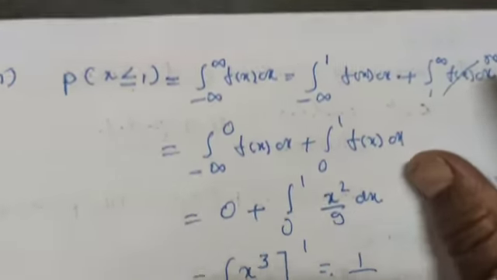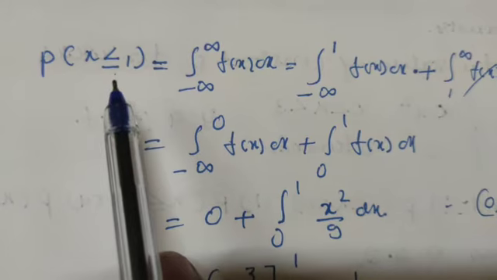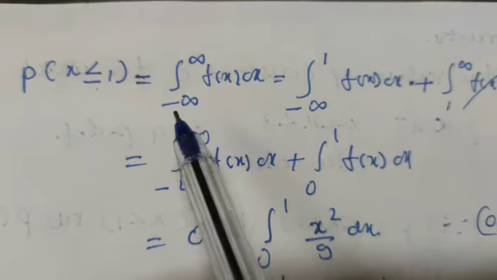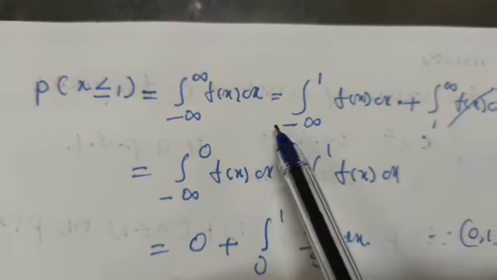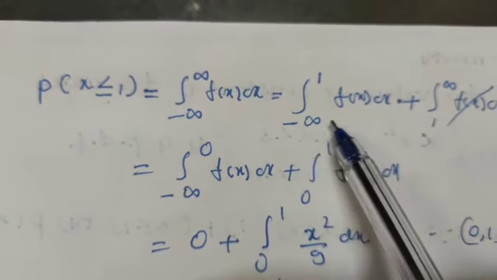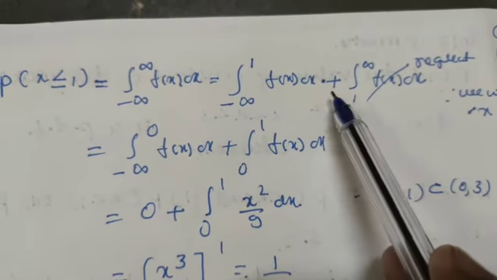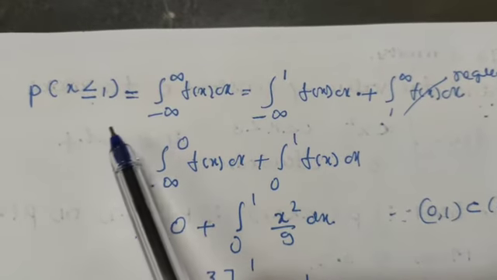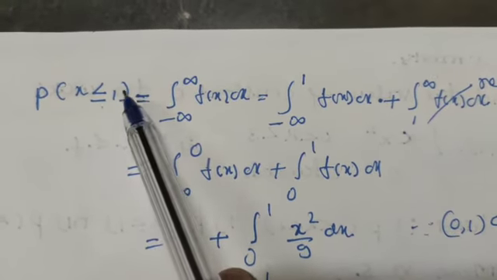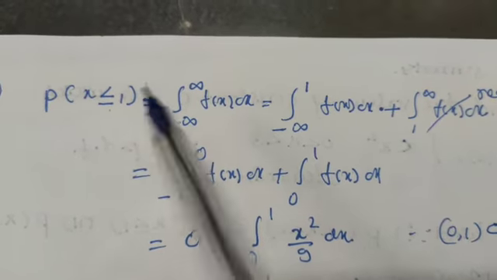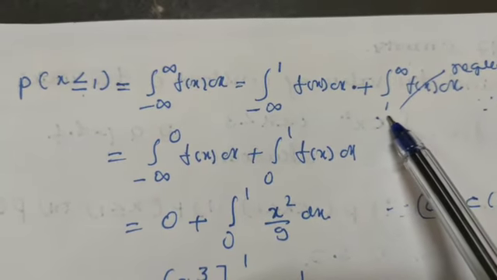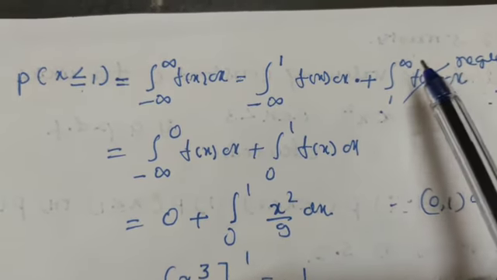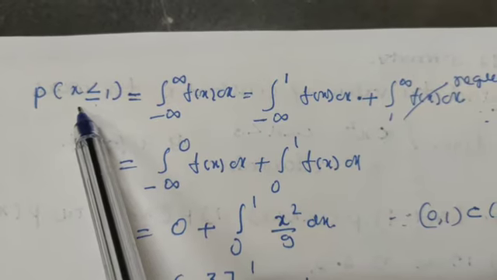Now the second one is P(x) when x is less than or equal to 1. Again you divide this interval: the integral from minus infinity to plus infinity of f(x) dx equals the integral from minus infinity to 1 of f(x) dx plus the integral from 1 to infinity of f(x) dx. So here our condition is what? x is less than or equal to 1. That means you have to neglect this second integral, because it is from 1 to infinity. It is not necessary.